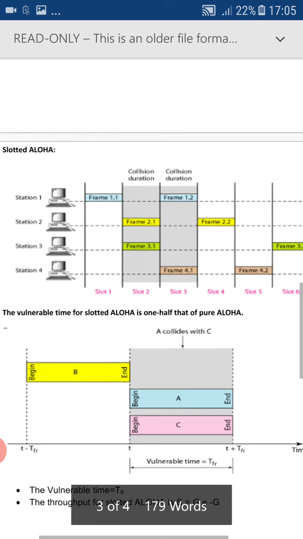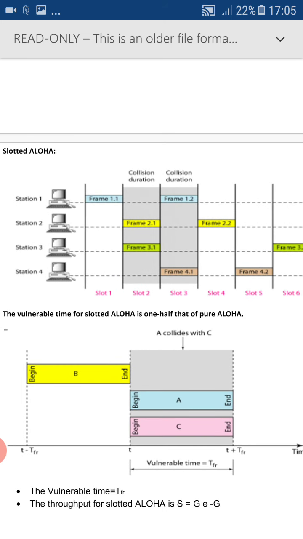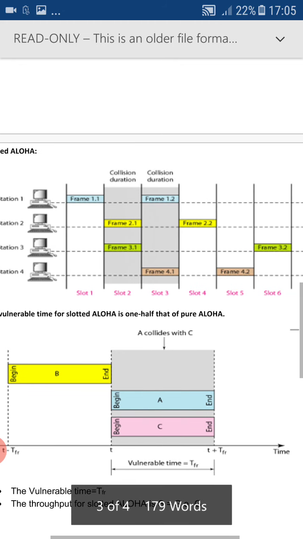Now we have the slotted Aloha. In the slotted Aloha, frames are sent according to slot. If frames are sent in the same slot by different stations, then collision occurs. You can observe the diagram.